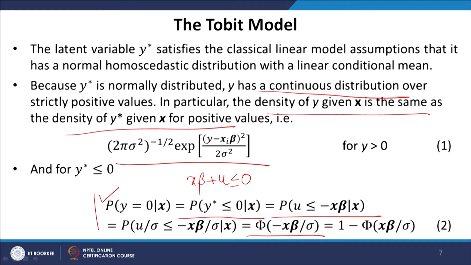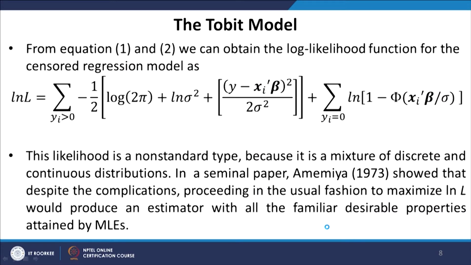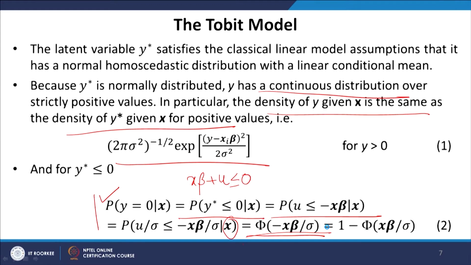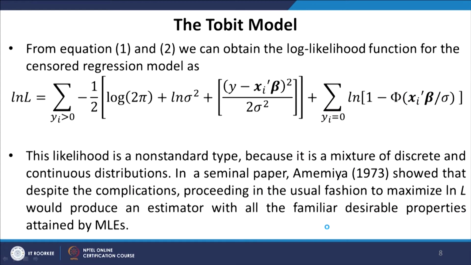Essentially both sides are divided by sigma, again conditional upon the values of x, and this gives us the CDF at minus x beta divided by sigma, which is equal to 1 minus Phi of x beta divided by sigma. So, from equations 1 and 2, equation 1 gives us the density function for the continuous range, and equation 2 gives us the response function for the discrete range.